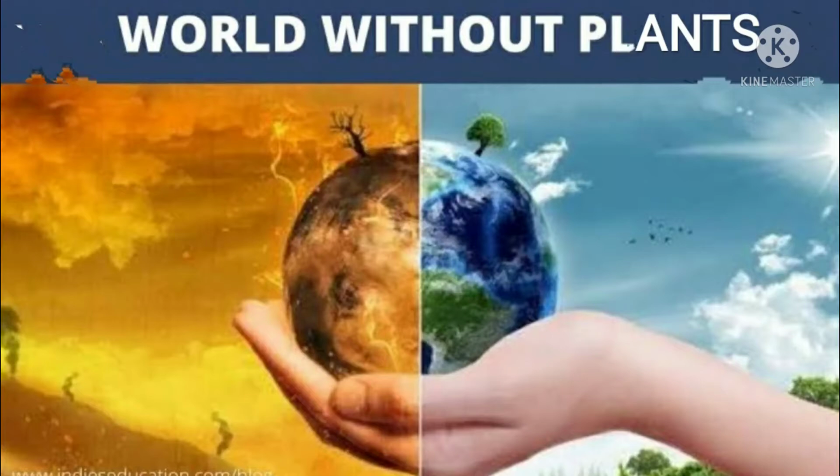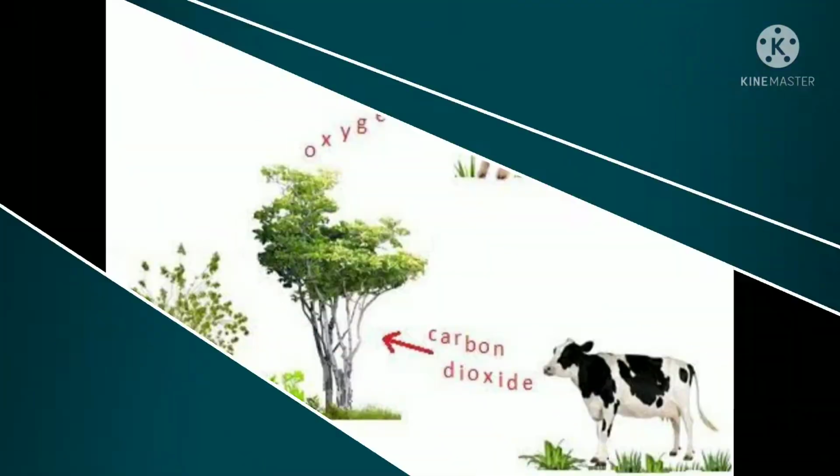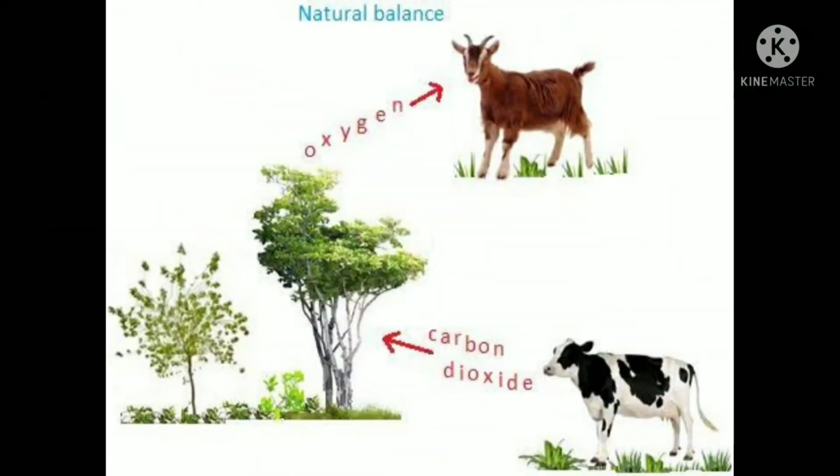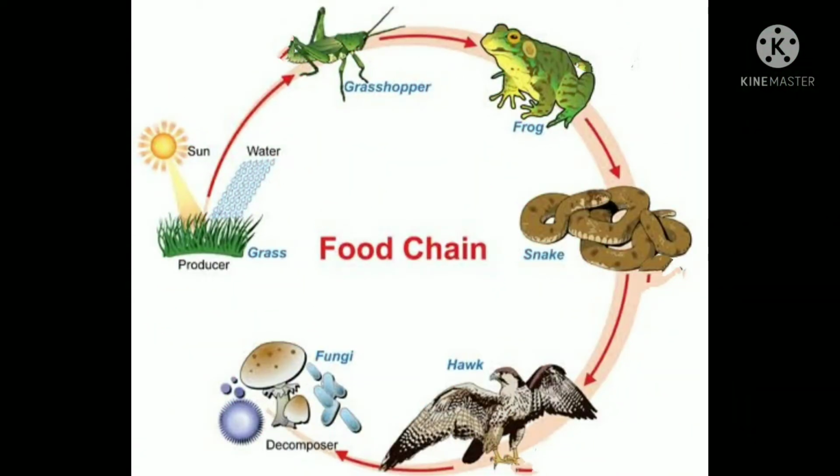Children, can you imagine life without plants? No, isn't it? Animals in return give out carbon dioxide which is needed by the plants for photosynthesis. Thus, a chain exists in nature for obtaining food. A chain that shows a series of organisms where each member depends on the lower member in the series for food is called a food chain.